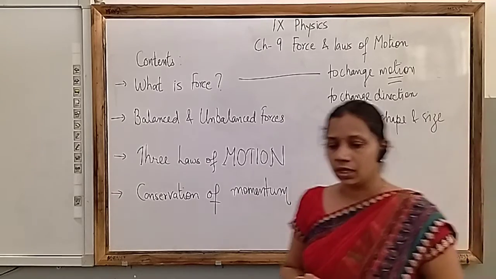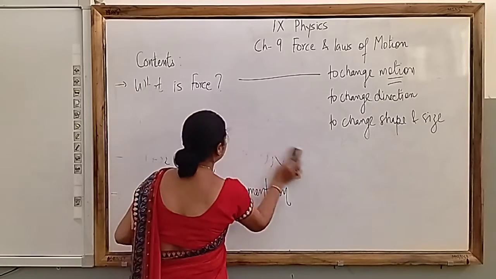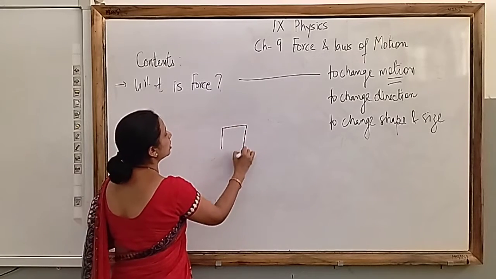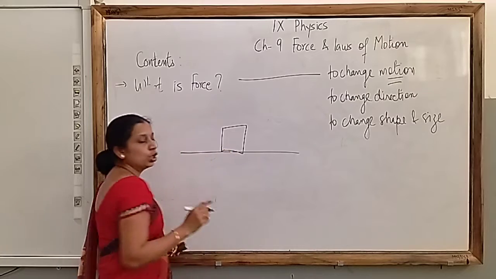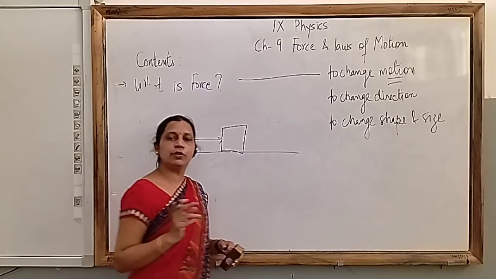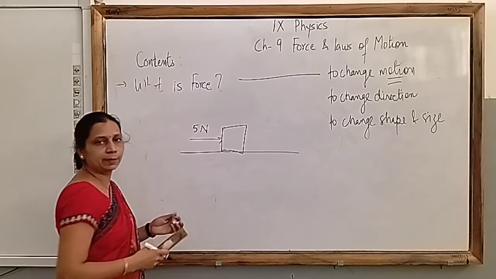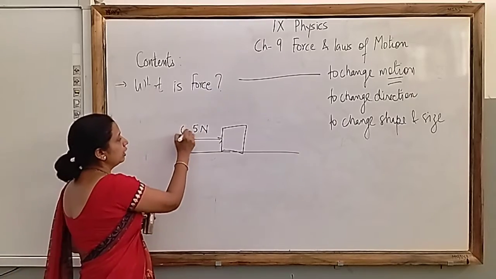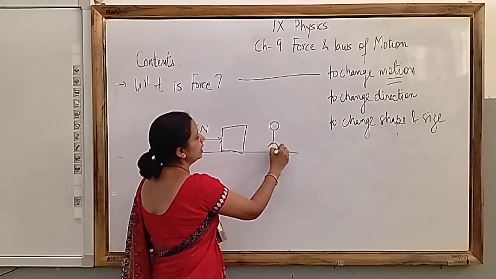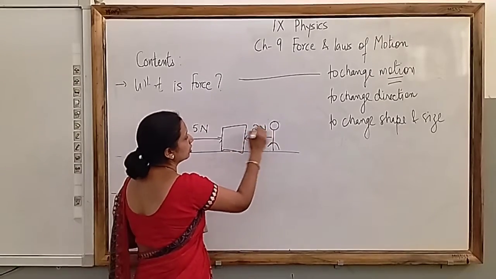Now, I'll draw this part. Okay, let's consider you have a box. Okay, a box is lying on a horizontal floor here. Now, you apply some force from this side. Now you already know unit of force is Newton. So let's say you are applying 5 Newton force from this side. And then we are standing over here. And now another boy, your friend, is standing over here and he is applying force in this direction. And let's say this force is 2 Newton.